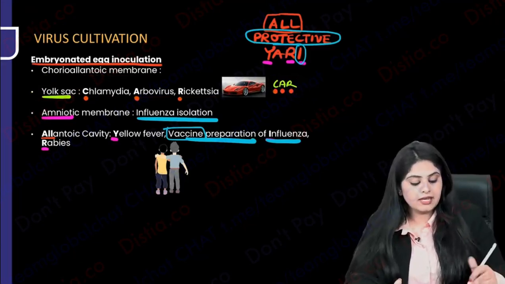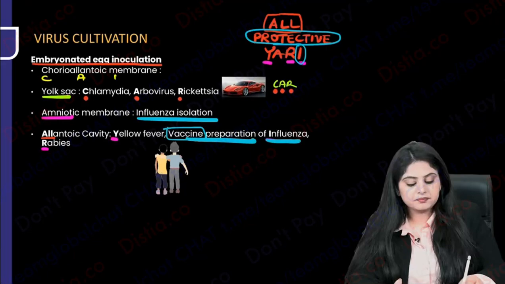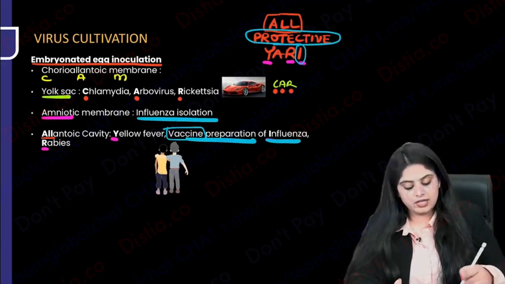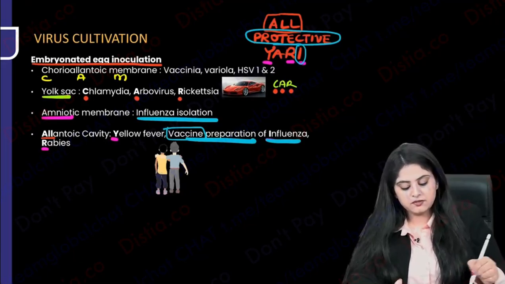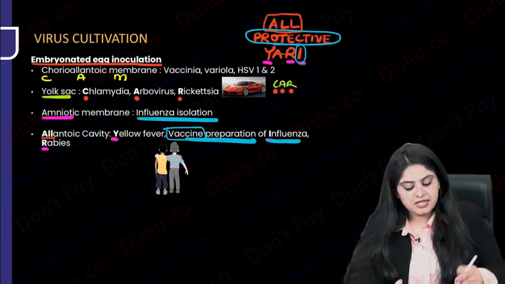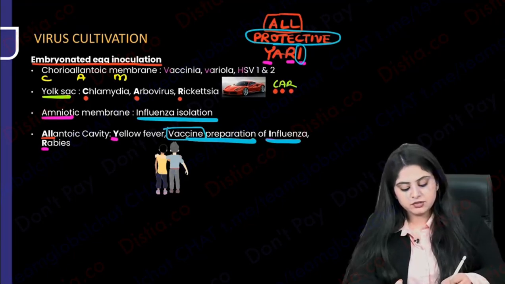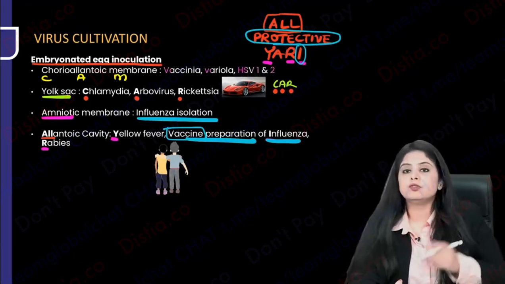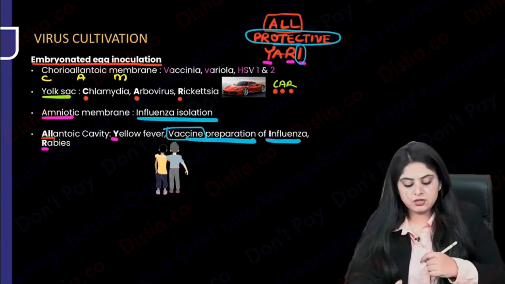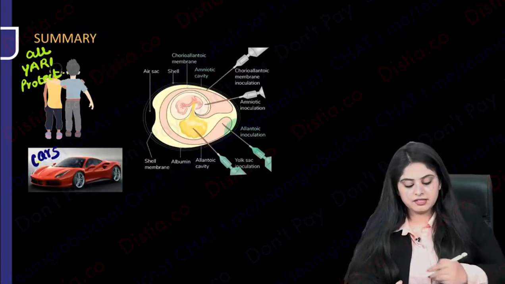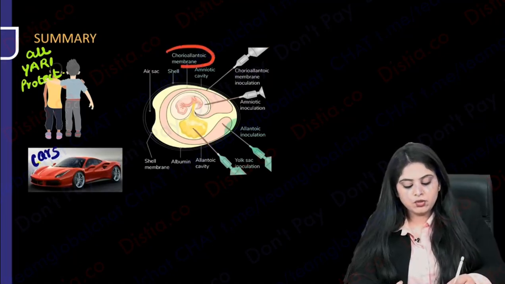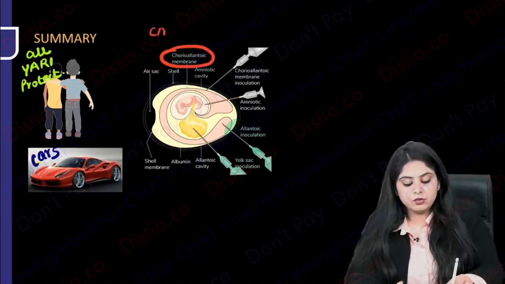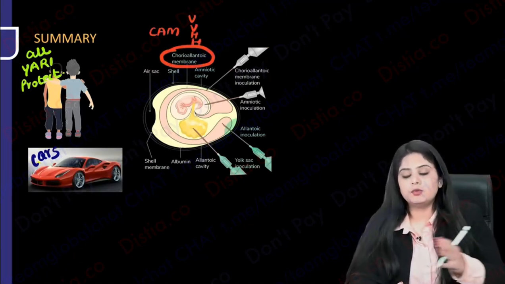Talking about chorioallantoic membrane, that is CAM. This is VVHH. What is VVHH? It is Vaccinia, Variola, HSV1, HSV2. What did I say? Vaccinia, Variola, HSV1 and HSV2. So VVHH. Let's do a repeat of this entire mnemonic. Repeating once again. If I say chorioallantoic membrane, CAM, so you will say, ma'am, VVHH. That is Vaccinia, Variola, HSV1, HSV2.